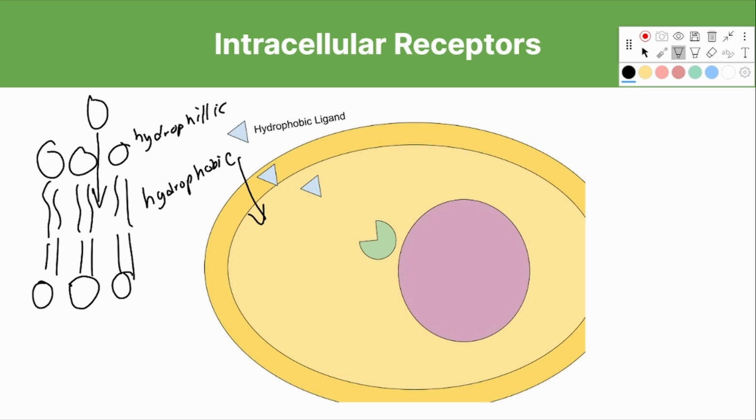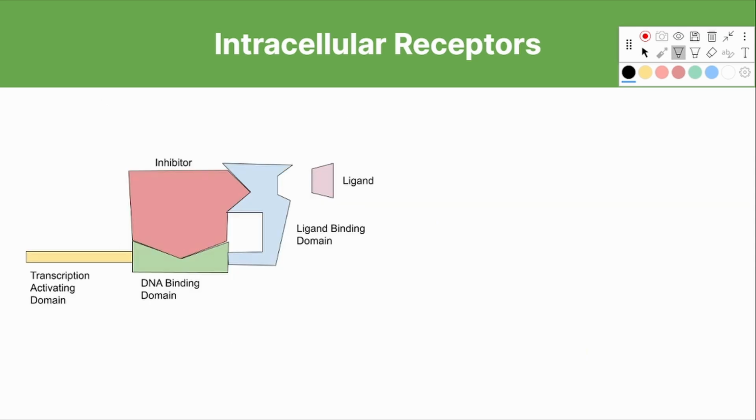Now, once the ligand is able to pass through the membrane, it also has to bind to the intracellular receptor itself, which typically has somewhat of a complex structure. This structure includes the transcription activating domain, which is responsible for activating DNA replication, the DNA binding domain, which binds to DNA, an inhibitor, which blocks the DNA binding domain from binding to DNA, and the ligand binding domain, which holds the inhibitor in place and binds to ligands.